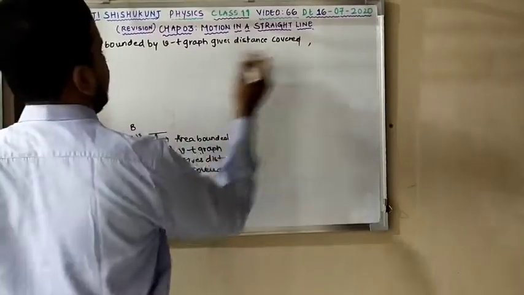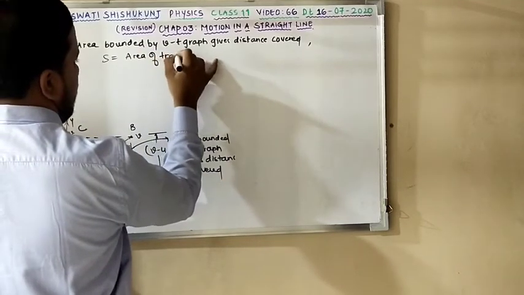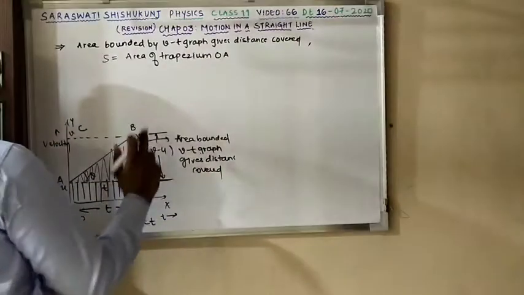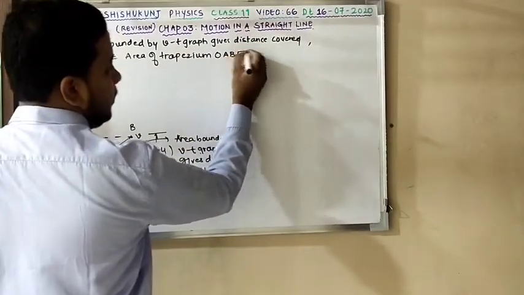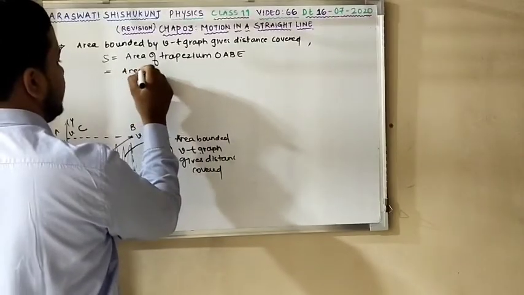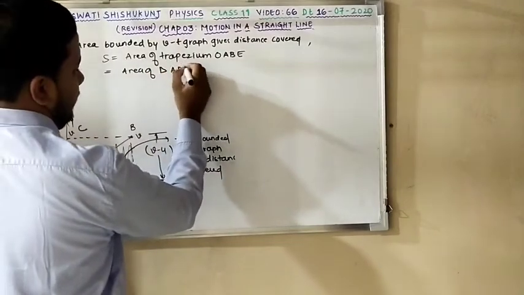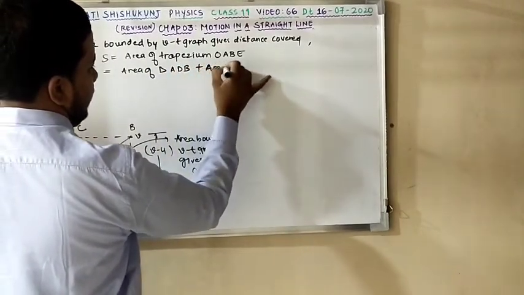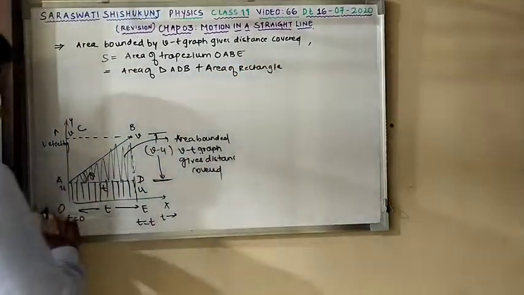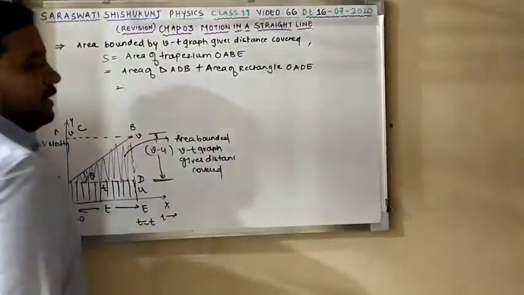So I can write s is equal to the area of trapezium OABE. Now this trapezium can be divided into what? Area of trapezium OABE is equal to the area of right triangle ADB plus the area of rectangle. What is the rectangle over here? That is OADE. Simple.